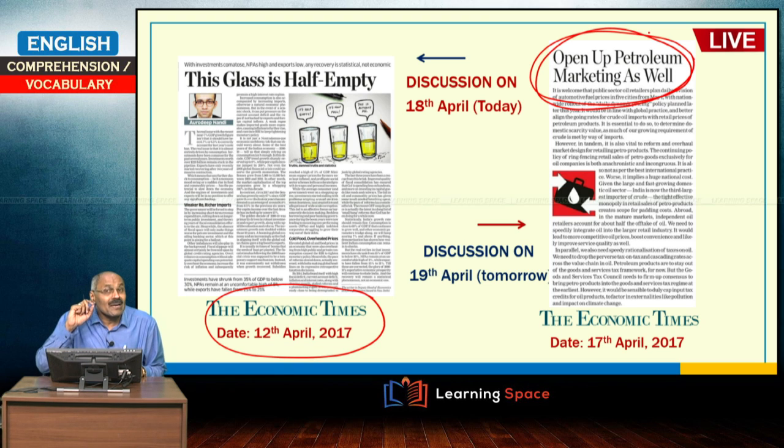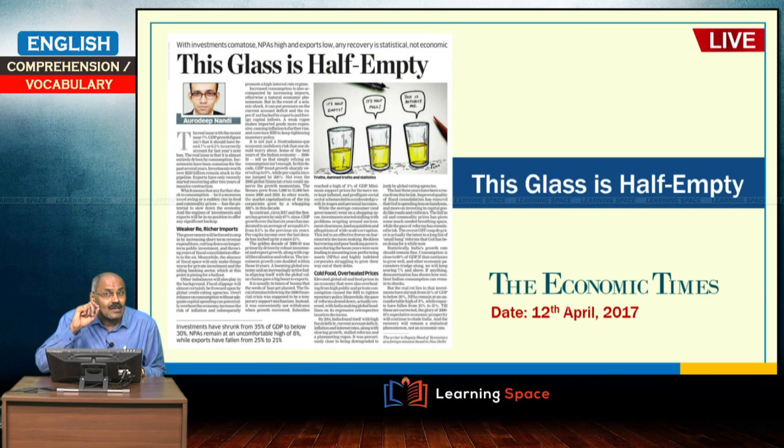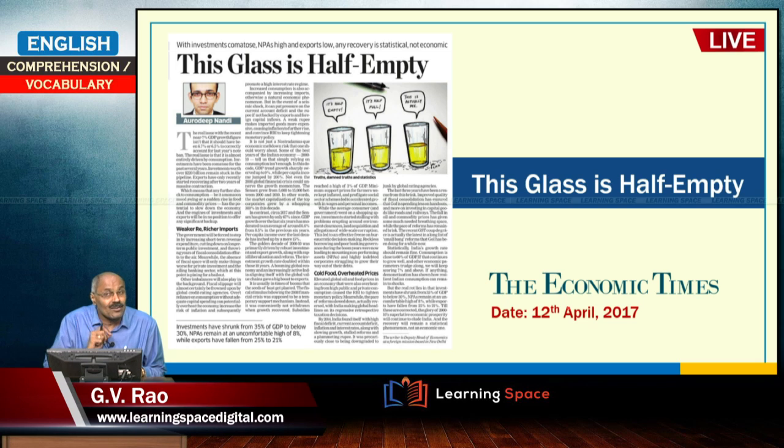Recently, dynamic pricing was announced in 5 cities in our country. Dynamic pricing means the petroleum prices will vary every day on an experimental basis. It is going to be implemented in 5 cities of the country, and this editorial pertains to the Economic Times of 17th April. This we are going to deliberate tomorrow. So, today the discussion is with regard to the state of the economy.